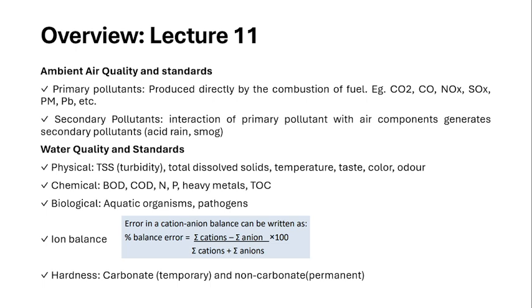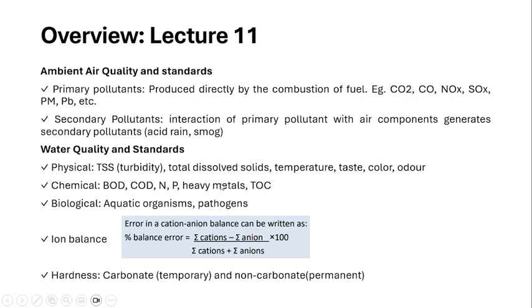The TSS is going to mainly affect the turbidity of the water because of the suspended solids. Next is the TDS. TDS is the total dissolved solids. Next is the temperature. Temperature of water is getting affected. Next, taste, color, odor. All these parameters come under the physical categories. These are all going to change the water quality.